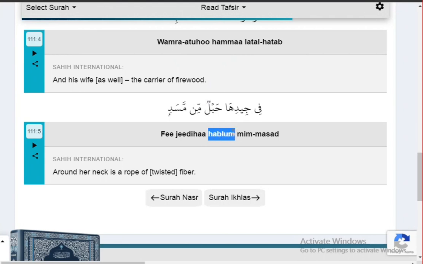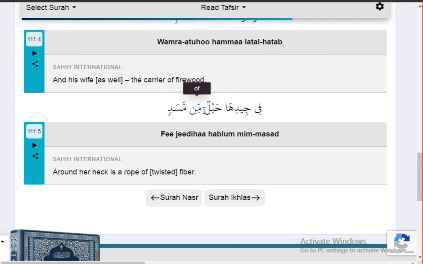Hab lum. Lam goes to the meme. We will do gunna sound there. Lum. So after noon with sukun, the next letter is coming meme with shadda on top of it. So this meme will go to the next meme.